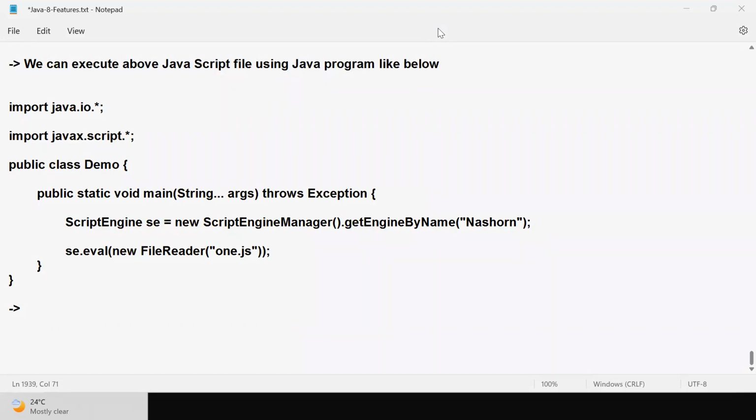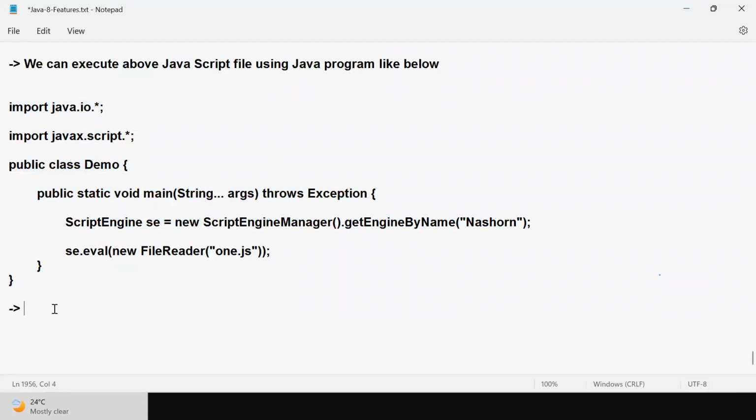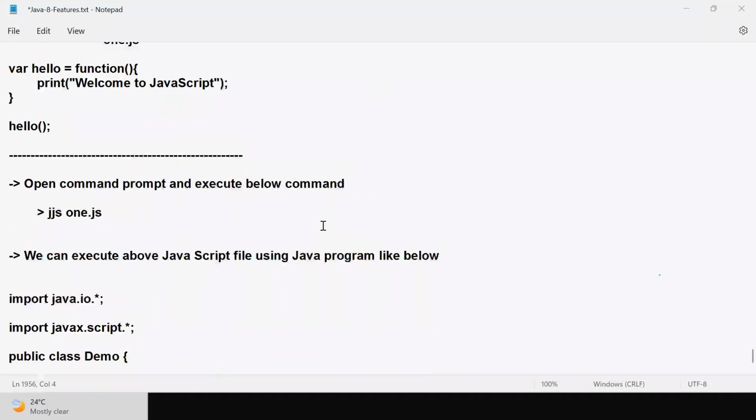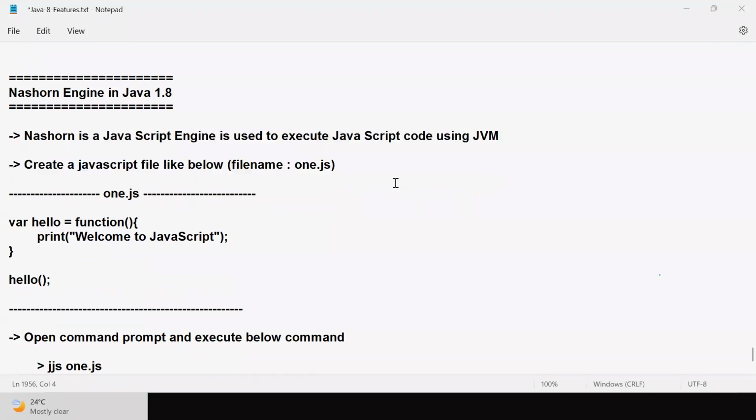Sir, if anybody asks me in which scenario we will go for this, can you tell me any use case in the project? I don't have any use case because I never implemented JavaScript code which will be called from Java code. So syllabus wise, there is a concept which is introduced in Java 8. So we are covering what is the purpose of that Nashorn. Now you got the clarity on what is Nashorn. Come on, what is the purpose of Nashorn which was introduced in Java 1.8?